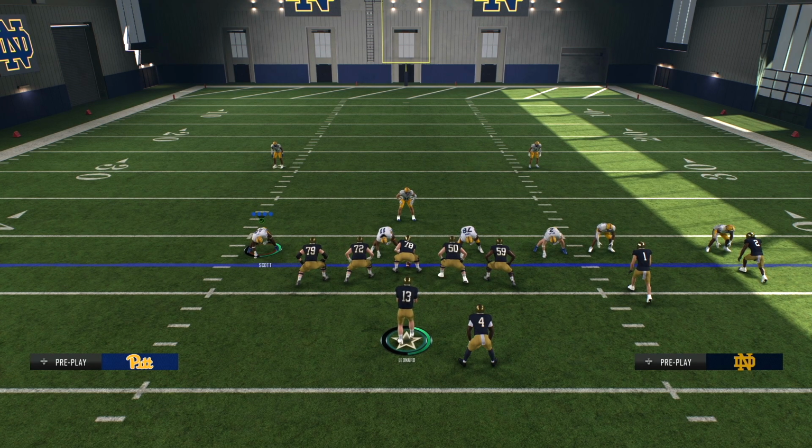If you're getting beat by the run constantly, yes, run commit. I completely understand that. But if you do that, I highly recommend maybe playing one of the safeties just in case you run commit and guess incorrectly, because that could be the difference of a win and a loss.